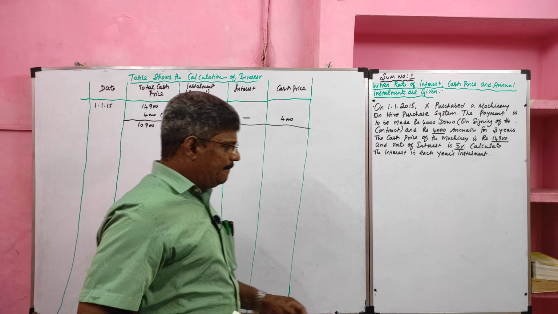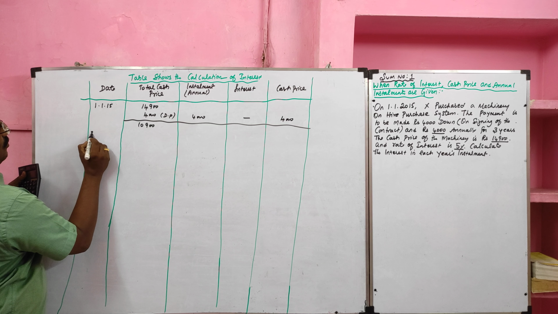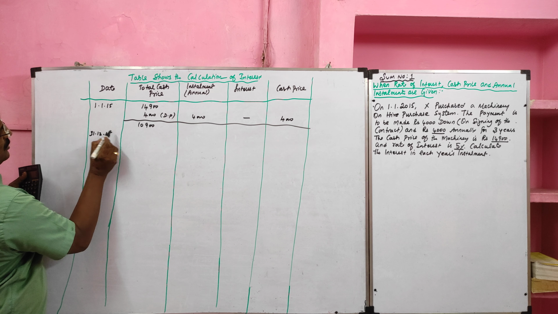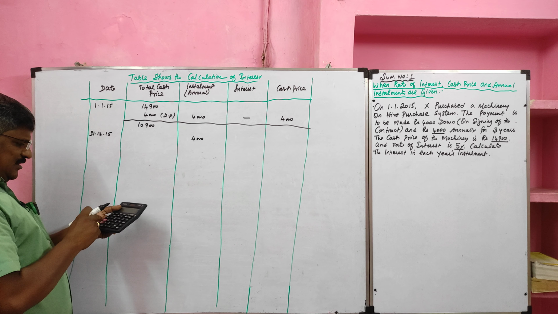Students, once again, the cash price of the machinery is 14,900. On the purchase date, 1/1/15, he paid 4,000 as down payment, which is called one of the installments. It will not include interest, so the total installment is recorded as cash price. Then he will pay 4,000 at the end of each year, for 3 years. So the first year ends on 31st December 2015. He will pay 4,000 rupees.